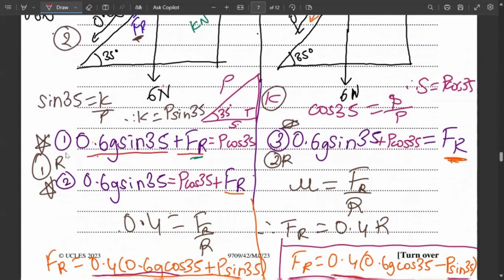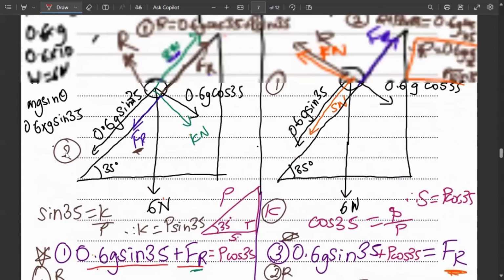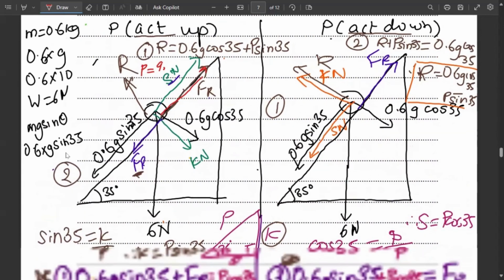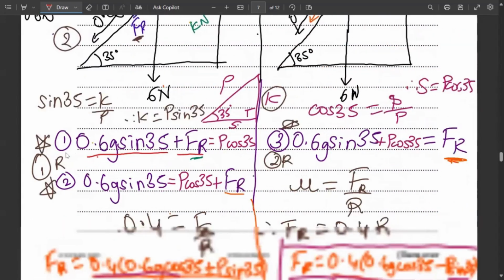The second case was that FR will act upwards, along with S, and the ball was on the verge of moving downwards. So for that case, the P was just 1.407. So that means this is the least value of P, and here the answer was negative, so this is not required at all. So our final answer is 1.407 Newton.